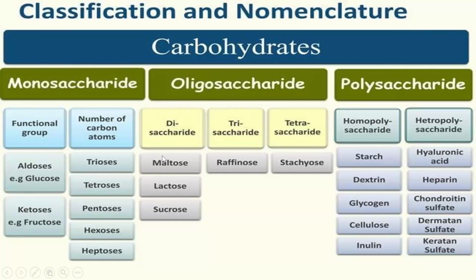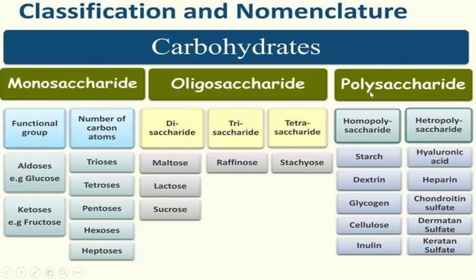Maltose is a sugar which is present in your malt. For example, your ragi malt, which we prepare to feed babies like infants, in that it is present. That sugar is known as maltose. Lactose is also known as milk sugar. This is a sugar which is present in milk. And sucrose is the common sugar or table sugar which we use in our daily home routine. That type of sugar is known as sucrose. So these are the examples for disaccharides. Coming to trisaccharides, under trisaccharides we will be having raffinose. Under tetrasaccharides we will be having stachyose.